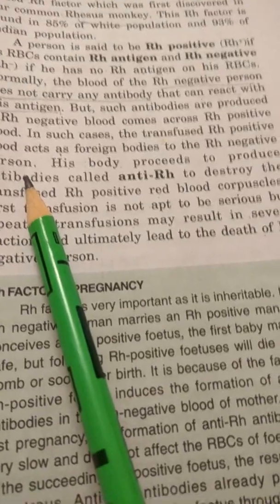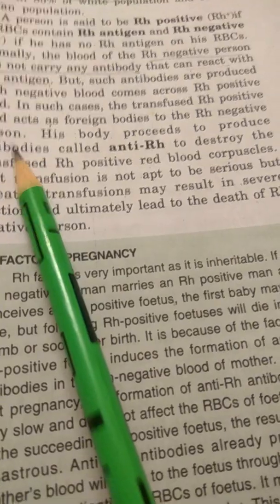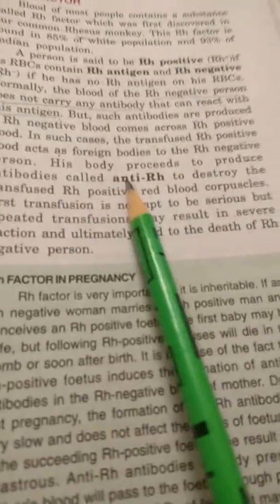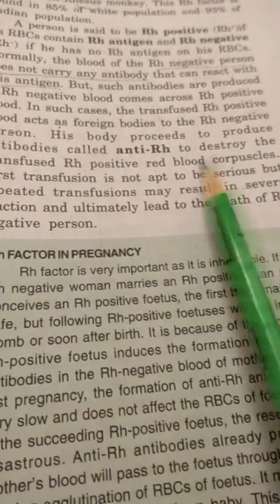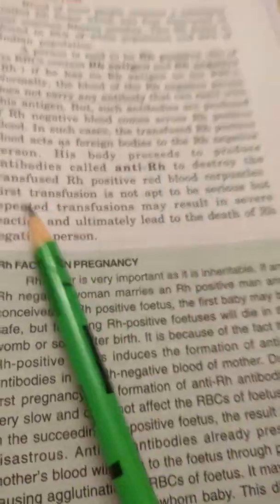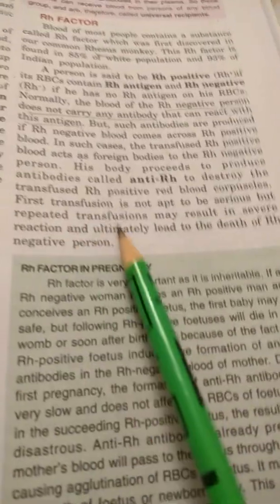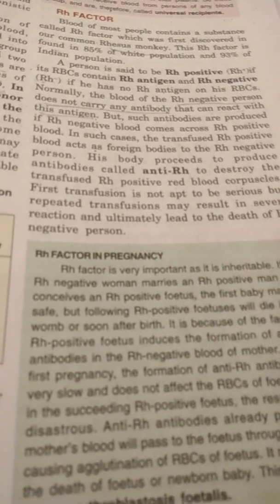His body proceeds to produce antibodies called anti-RH to destroy the transfused RH positive red blood cells. The first transfusion is not apt to be serious, but repeated transfusion may result in severe reaction and ultimately lead to the death of the RH negative person.